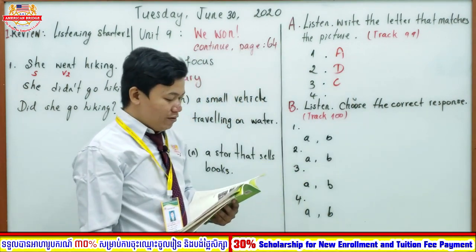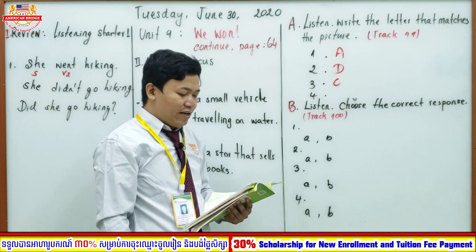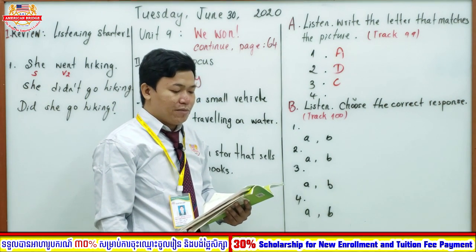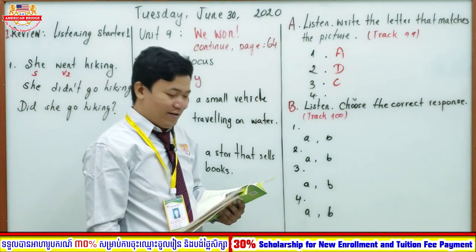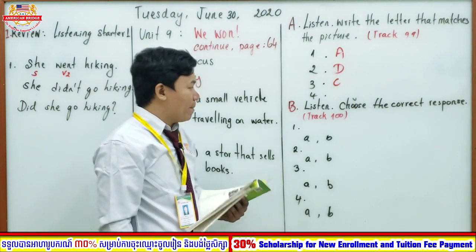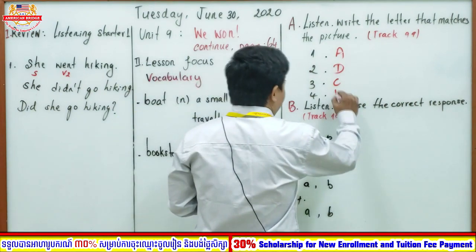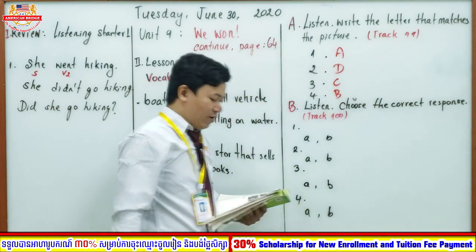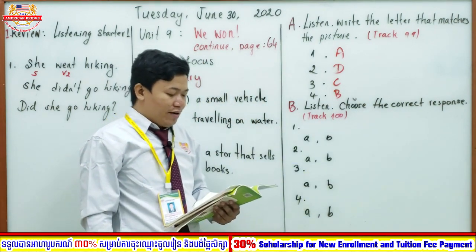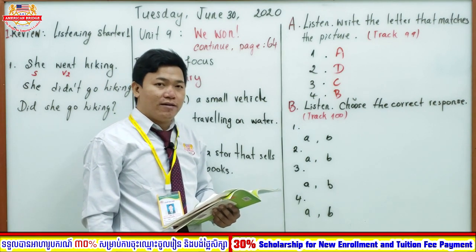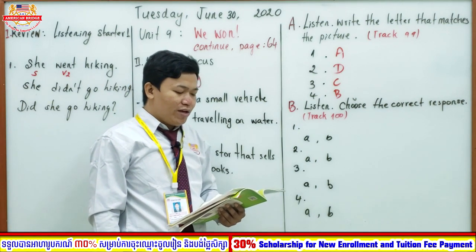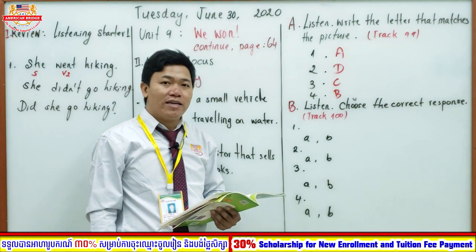Great. I will read for you. The boys have fun playing basketball. Again. The boys have fun playing basketball. Great. How about number 4? Yes, number 4 is letter B. I will read for you. You can buy a new bicycle here. Again. You can buy a new bicycle here.